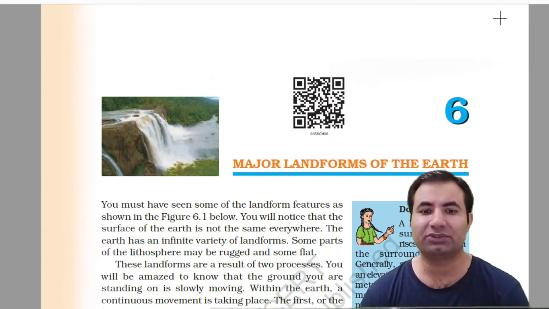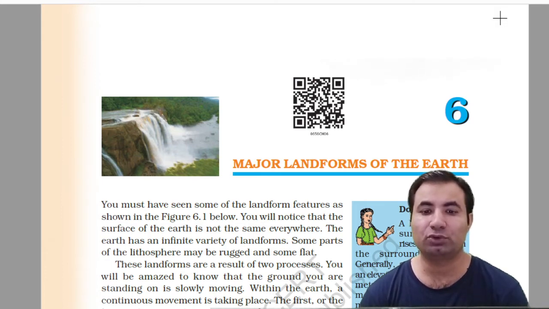So you notice that the surface of the earth is not the same everywhere. So the earth has an infinite variation of landforms. Some parts of the lithosphere may be rugged and some flat. These landforms are a result of two processes. What are those two processes that made different kinds of landforms?